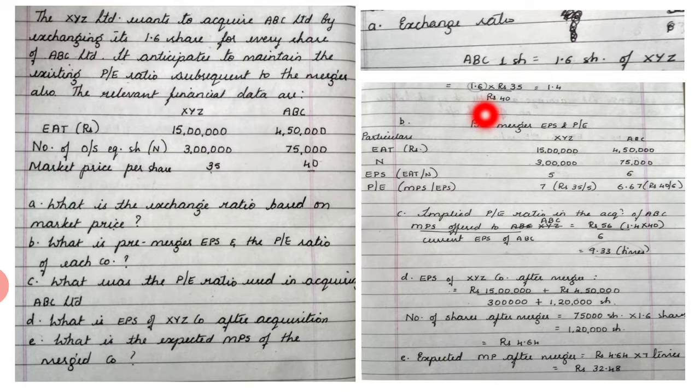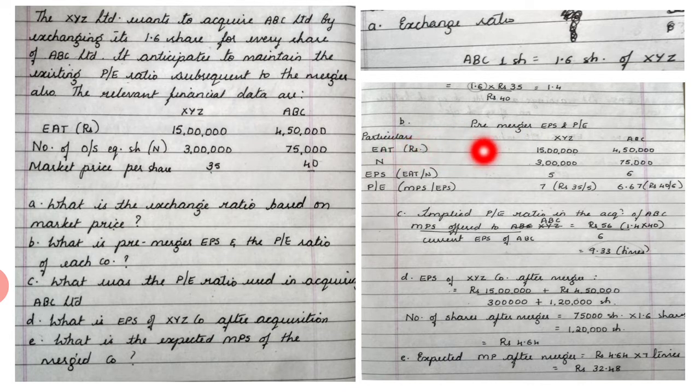It is always the number of shares exchanged into the price of the acquiring company divided by the price of the acquired company. So 1.6 into 35 divided by 40 is equal to 1.4. So 1.4 is the exchange ratio based on market price. I hope you're clear with this.